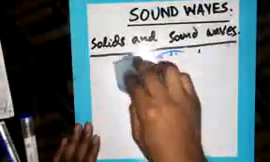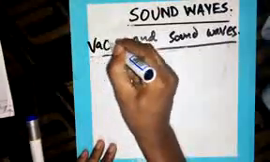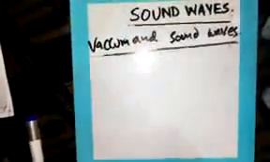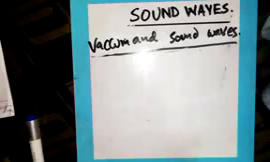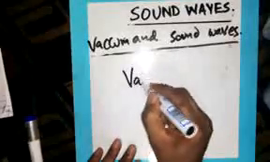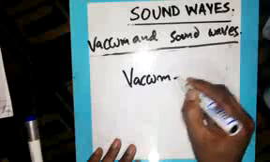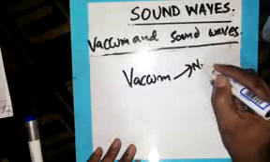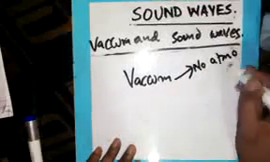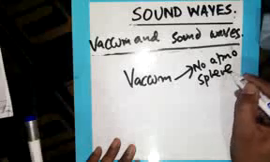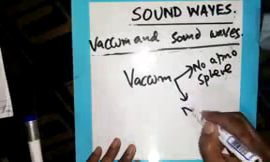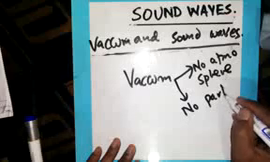Now, after that point, we have another interesting concept. This is concerning a vacuum and sound waves. I think you know what a vacuum is. A vacuum is an area which is empty. Vacuum means no atmosphere. If there is no atmosphere, it means no particles.